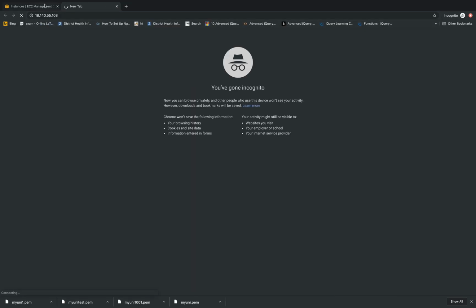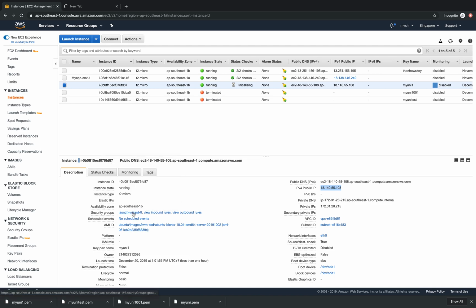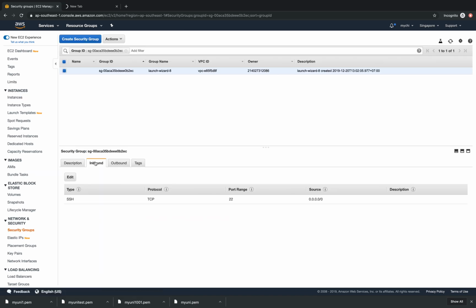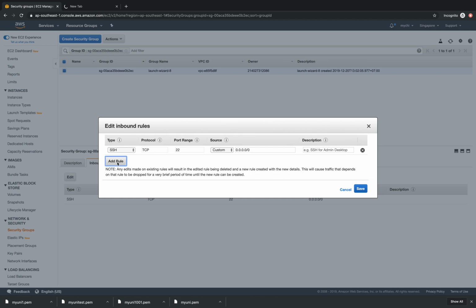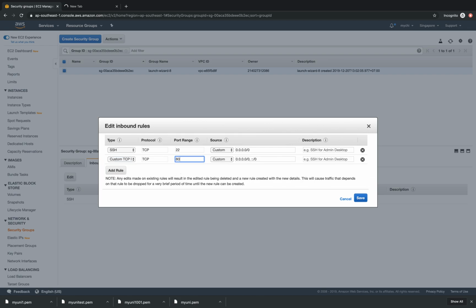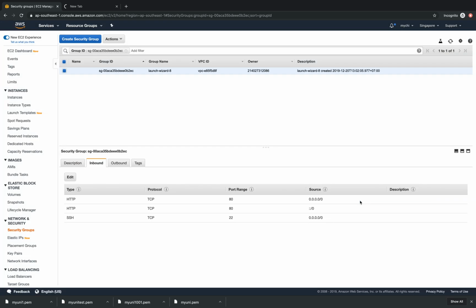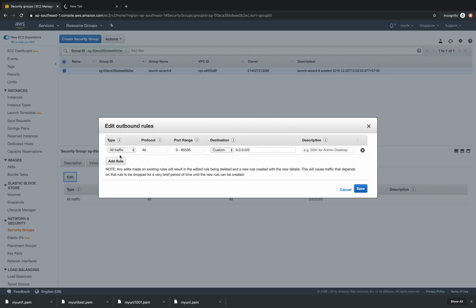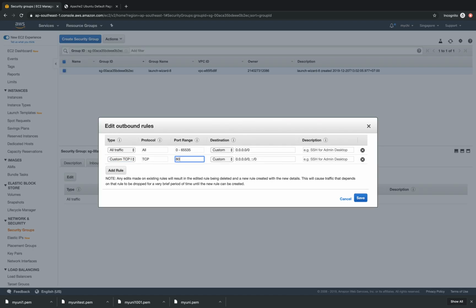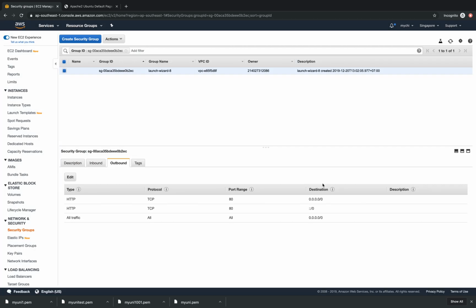We cannot. The problem is we need to change the security rules because currently port 80 is blocked. We need to add port 80 and then select Anywhere. So this is done for the inbound. We do the same for the outbound. So in the outbound we add rule 80 and then Anywhere, and then we click Save.